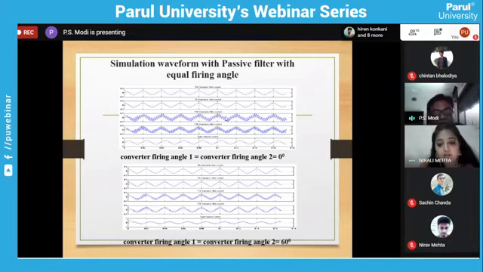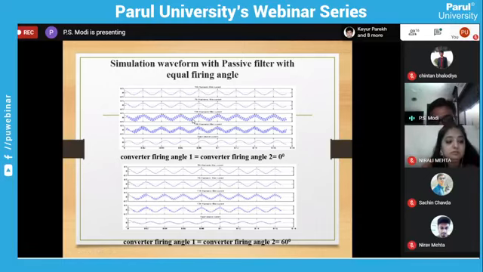Okay, sorry. Now we'll continue. So you can see here, the first one is for the fifth harmonic and the second one is for the seventh harmonic. Because it is an equal firing angle, the minimum harmonics are 12 plus or minus 1, so the minimum harmonics are the 11th and 13th. So the fifth and seventh you can see are absent. They are just showing the fundamental component.